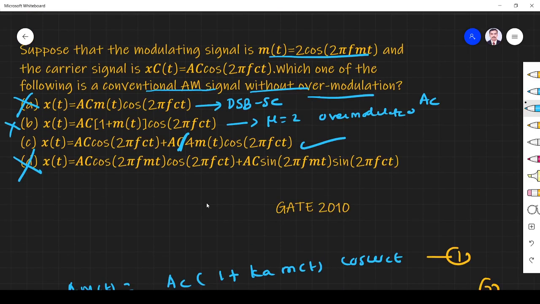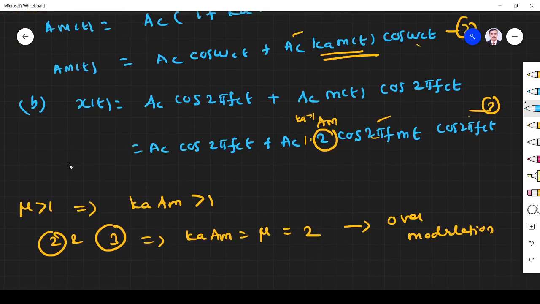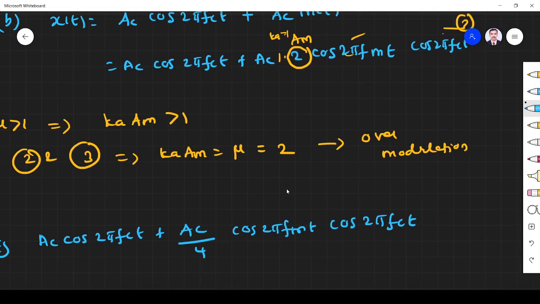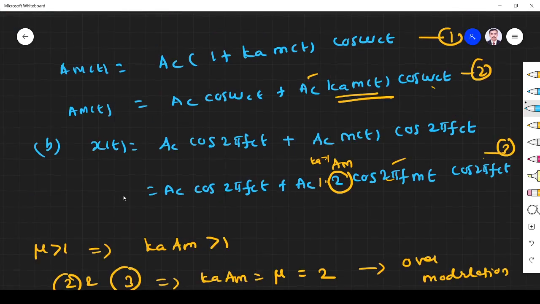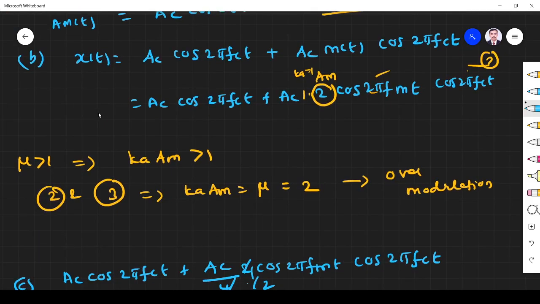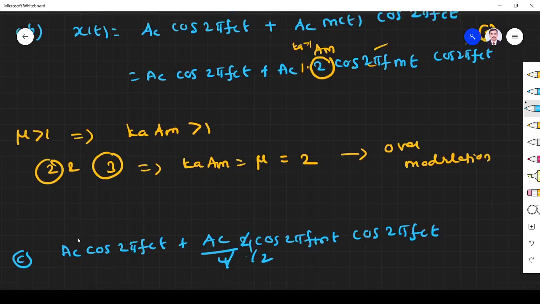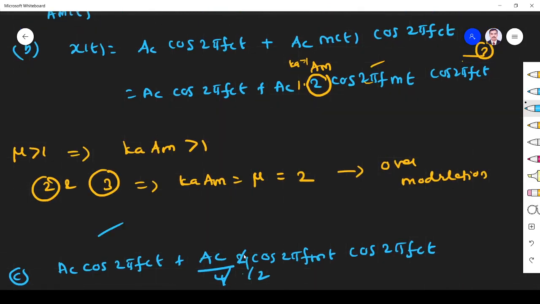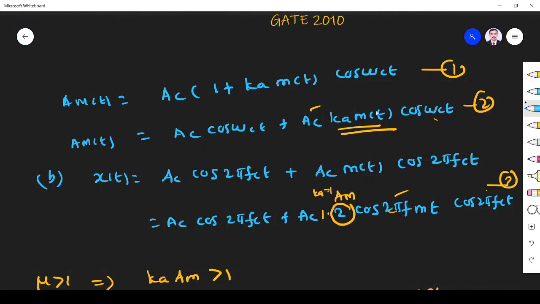M of t is nothing but 2 cos 2 pi fmt. So Ac, 2 cos 2 pi fmt. You see this will be 1 by 2. So I have 1 by 2. Compare equation 2 and 3. Equation 2 is Ac cos omega ct, this is the AM wave only. So left hand side okay. Here you see Ac into 1 by 2. So this Ka m of t must be equal to 1 by 2.